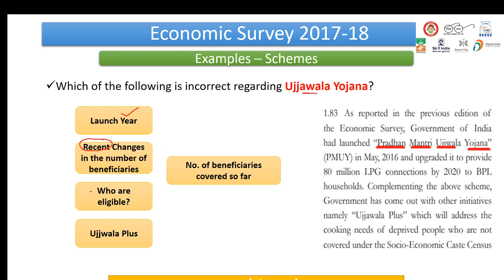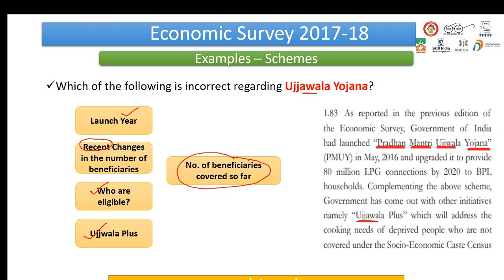Next comes the question, who are eligible, like who are the beneficiaries, right? Again, there was some change in the beneficiary eligibility. Just go and have a look at it, right? Then there was some mention about Ujjwala Plus in the Economic Survey document. So you need to have a look at what this actually means, right? Then let us have a look at the number of beneficiaries covered so far under the scheme.